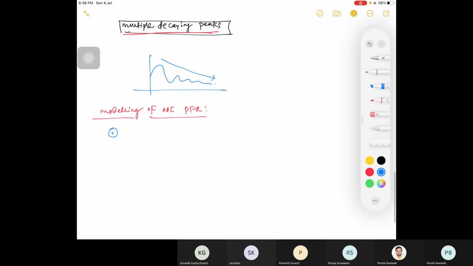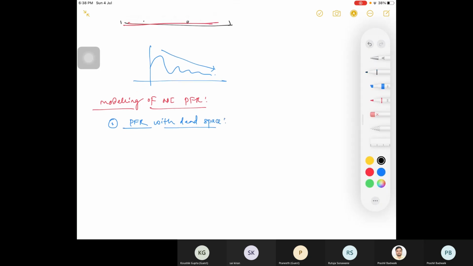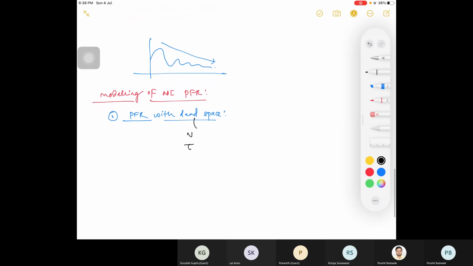Similar case is here. You have a PFR with dead space. Because of dead space, what will happen? You need to tell what is the change in volume, what is changing your time, and you need to tell your T observed and T mean.